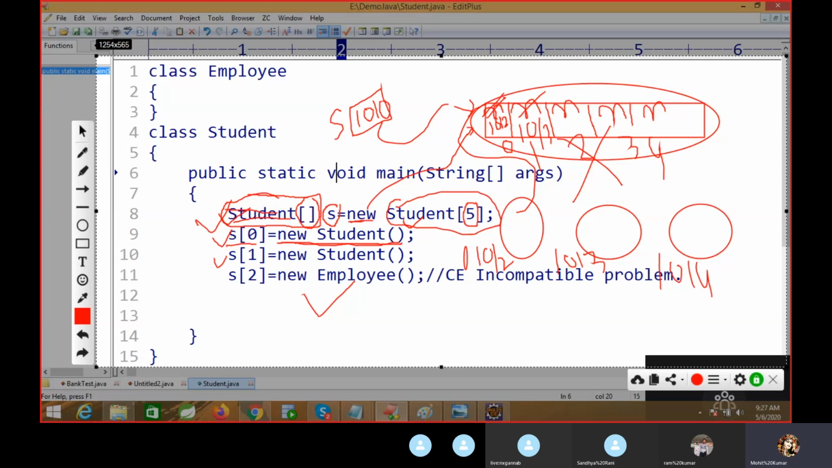Employee type is not applicable, so this behavior is called homogeneous type. So is an array homogeneous or heterogeneous? It depends on which type of array you are going to create. If you are creating anything other than an object type of array, it behaves as a homogeneous type.